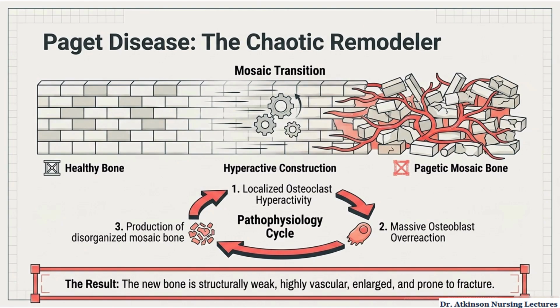Paget disease is a disorder of uncontrolled bone remodeling. Osteoclasts first break down bone excessively, then osteoblasts overproduce new bone in a disorganized pattern. The result is enlarged, highly vascular, but structurally weak bone. Affected areas may feel warm, develop deformities, and fracture easily despite increased bone size.